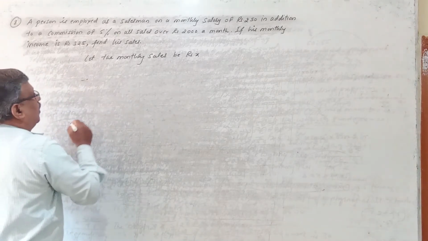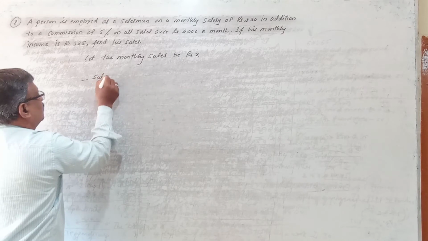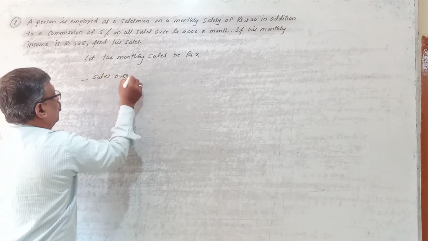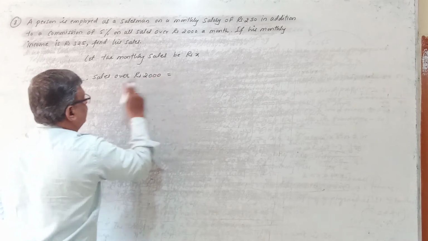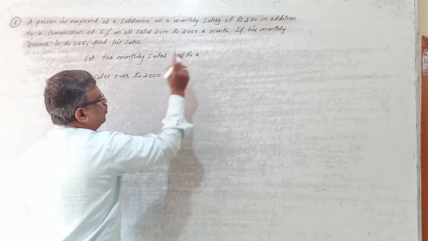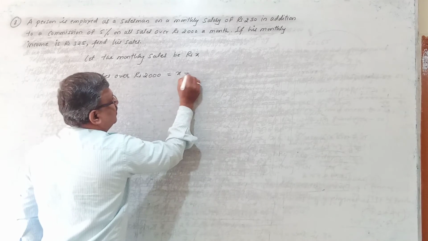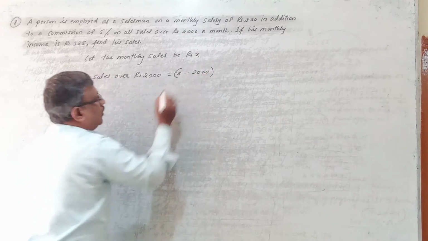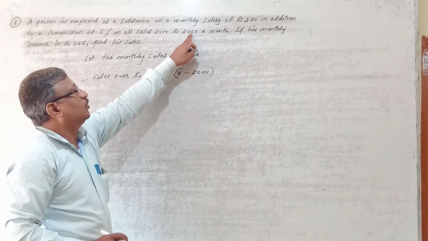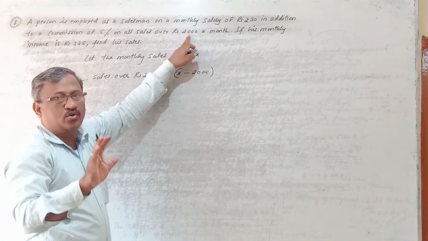So first you calculate the sales over rupees 2000. Sales more than rupees 2000 is equal to the total sales X rupees minus 2000 rupees. Because if his sales are 2000 rupees or less, he is not going to get any commission.